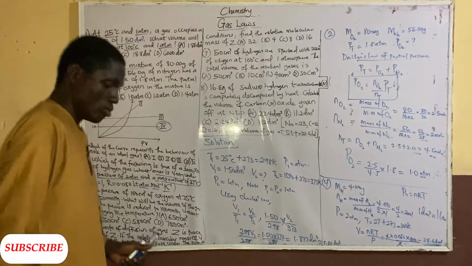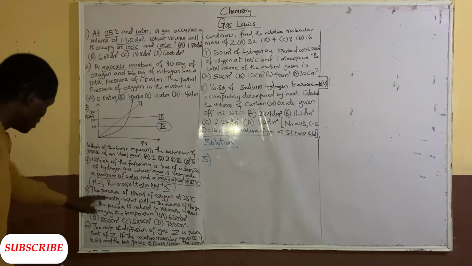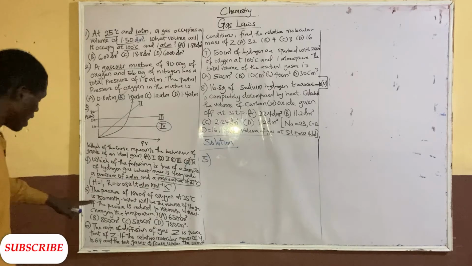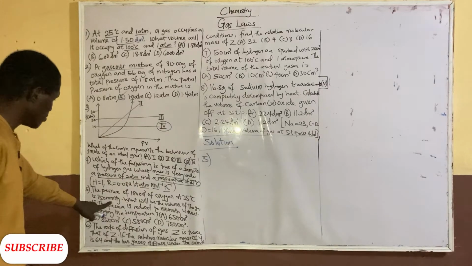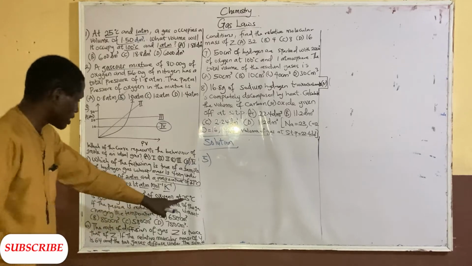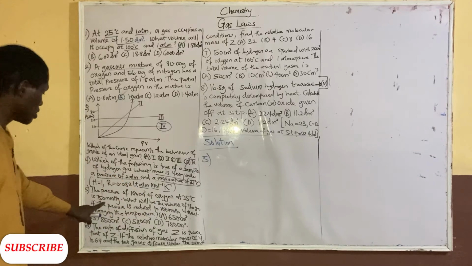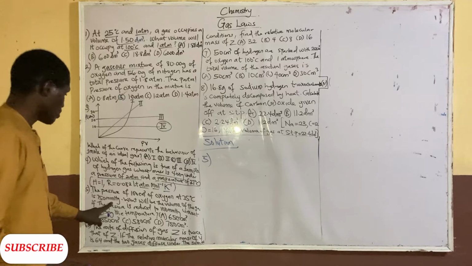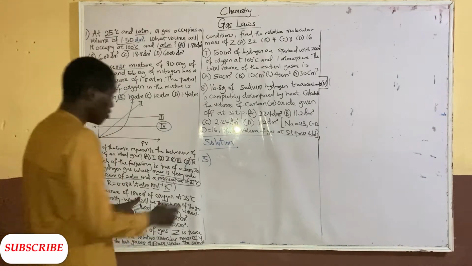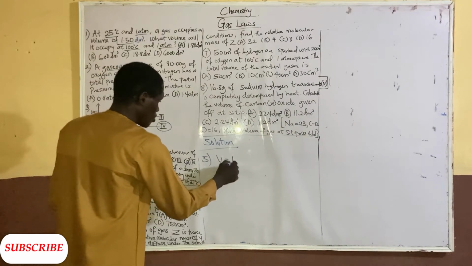Now let's move to the first question. It says that the pressure of 100 centimeter cube of oxygen at 35 degrees Celsius is 750 millimeter mercury. So the volume here, V1, is 100 centimeter cube.